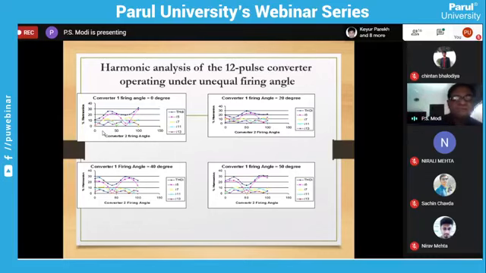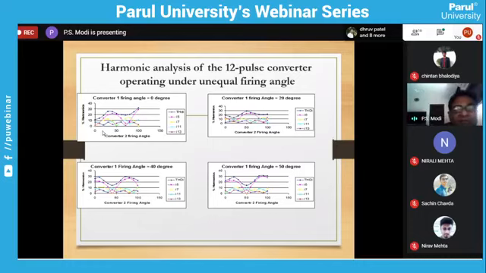So for there, it is a 5th and 7th, then 11th and 13th, like this one. Here we are operating in the unequal firing angle mode, and because of that, it is showing both the operations. It is showing 6 pulse operation as well as 12 pulse operation.